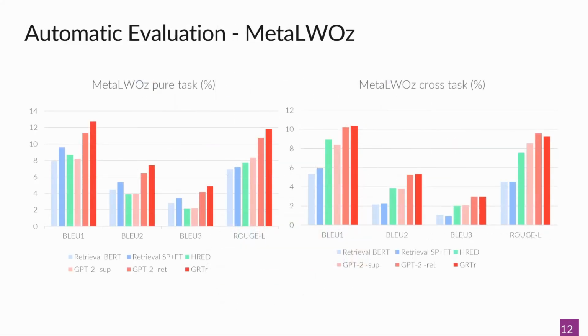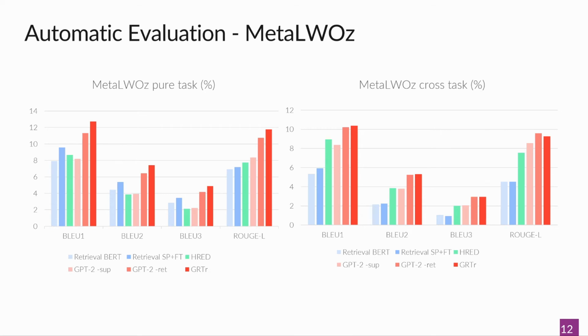Our second evaluation stage is automatic evaluation on MetalWOZ. We have 2 setups here: MetalWOZ pure task, where the support dialogues and the target dialogue come from the same domain and the same task, and MetalWOZ cross task, where the support dialogues come from the same domain but an arbitrary task within it. Here we measure the overall language generation quality in terms of BLEU and ROUGE scores.